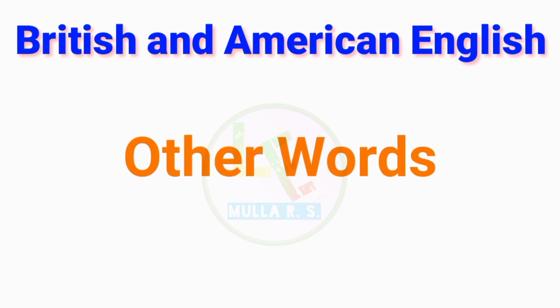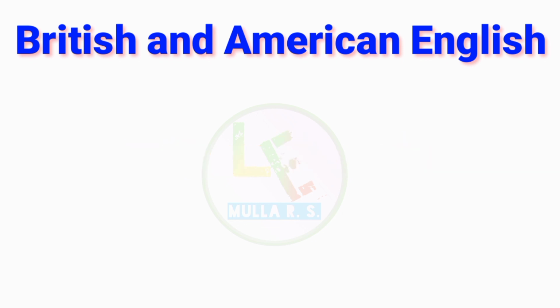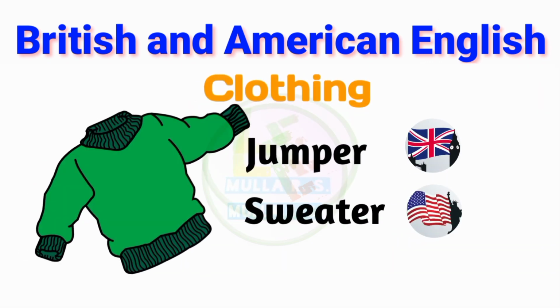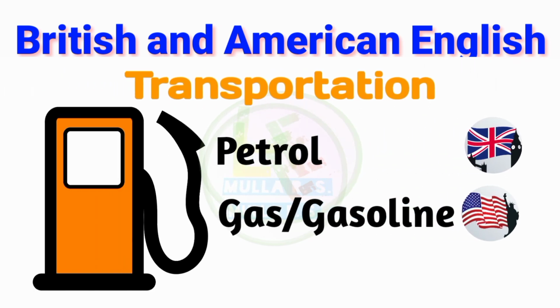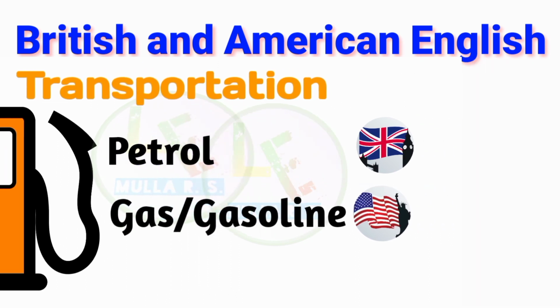After moving on from the kitchen related category, let's see some other words from English and American vocabulary. The first word is sweater. In Britain, it is known as jumper, and in America, it is called sweater. The second word is petrol. In Britain, they call it petrol, but in America, they call it gas or gasoline.